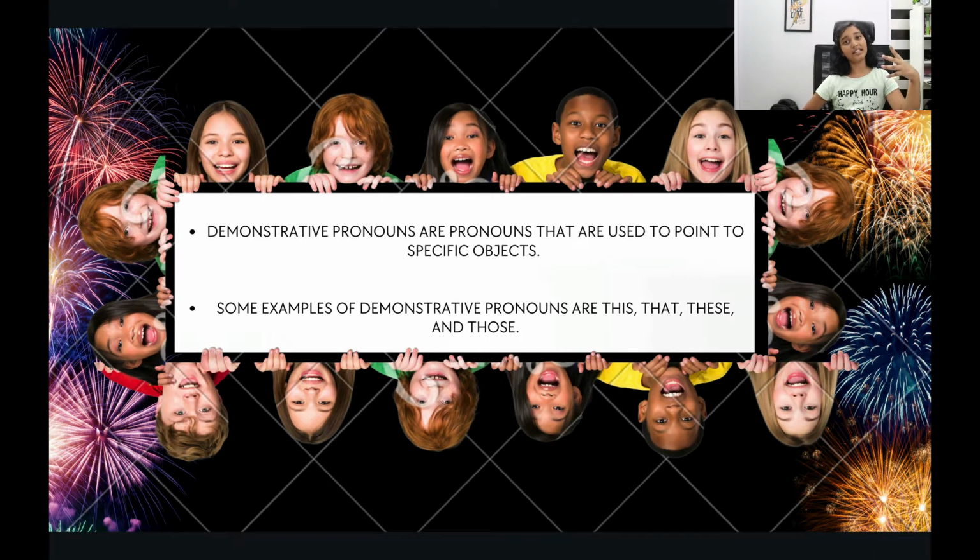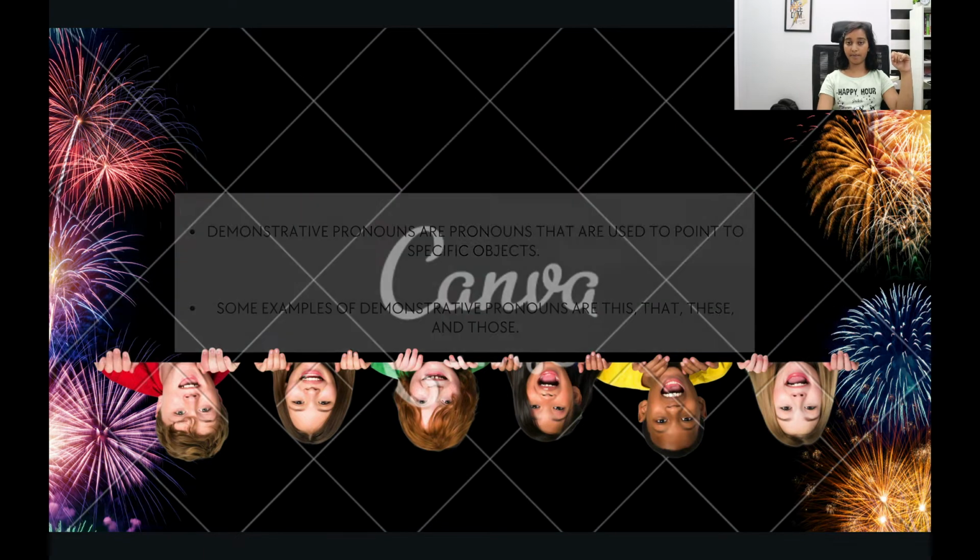So demonstrative pronouns are specifically used to point to something or somebody. So if you want to point to books, you say: those are books. Like this. Okay? Understood? Let's see some examples. This, that, these, those. These are examples of demonstrative pronouns.